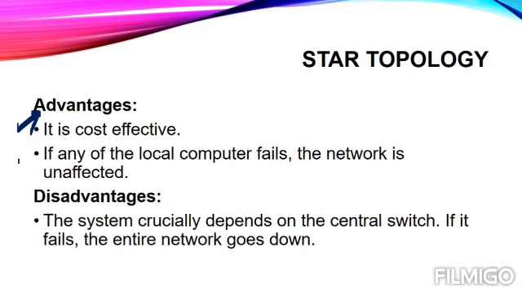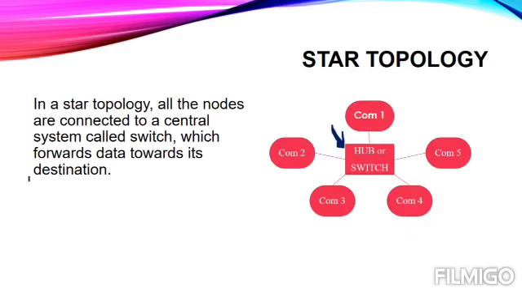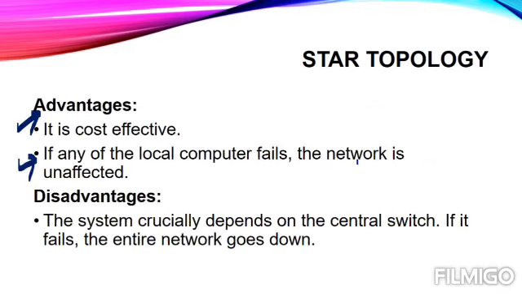Second is, if any of the local computers fails, the network is unaffected. Now let's see what that is. As I have told you just now, if this computer is disconnected from the network, in that case all these remaining 4 can easily participate. Then next we have one disadvantage also. That disadvantage is that the system crucially depends on the central switch.